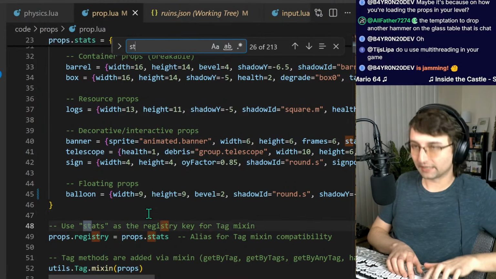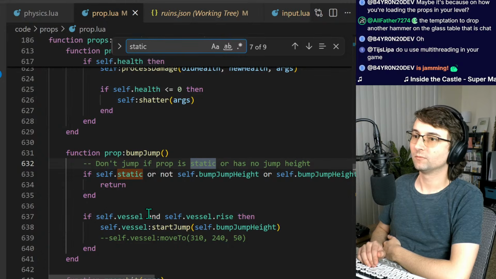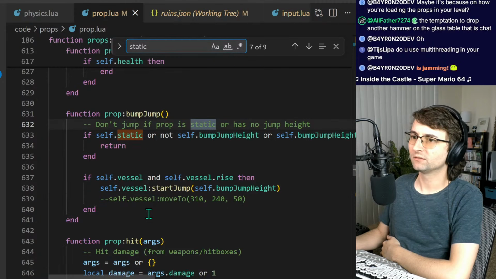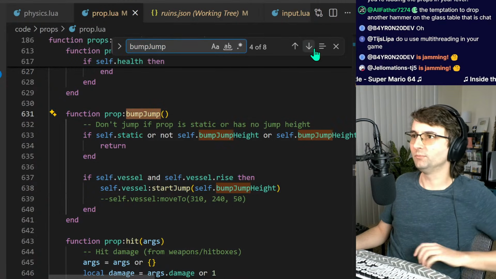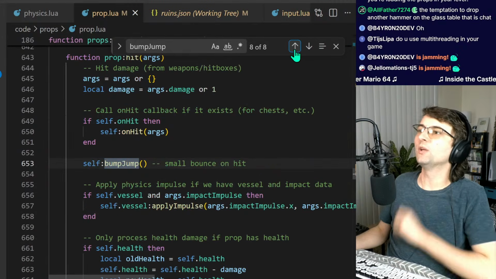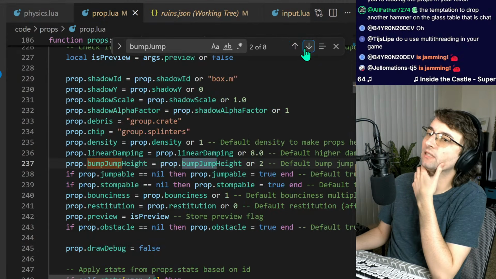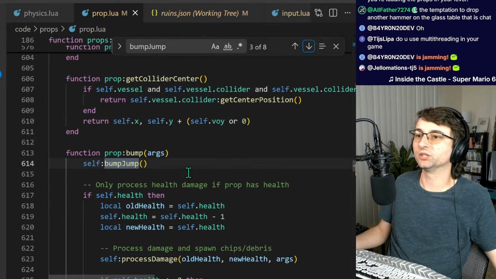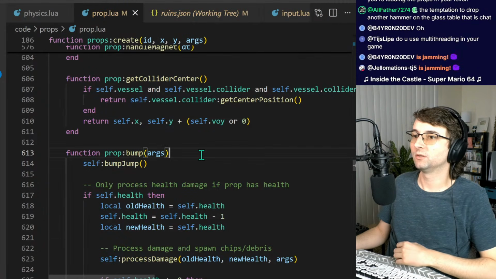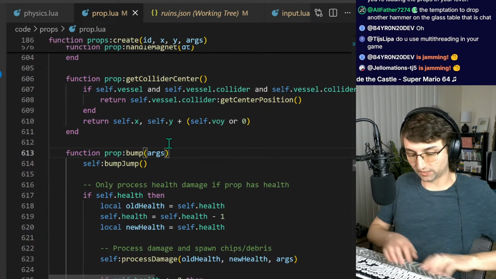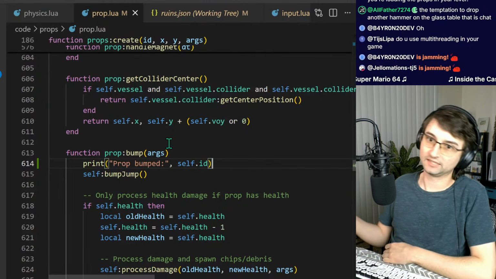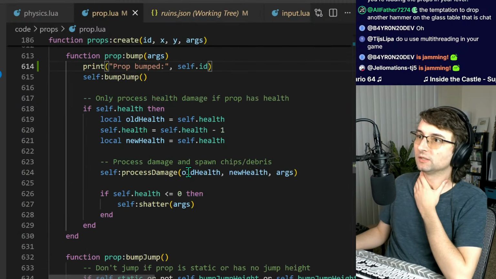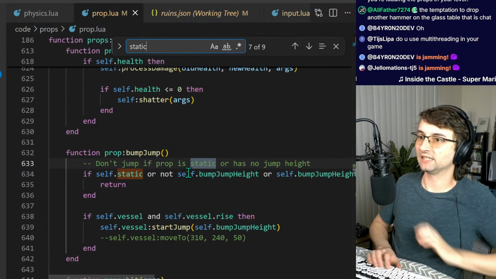So why would static have anything to do with this? Bump jump. Don't jump if prop is static. Start jump. When does this get called? Bump jump. Oh, that's when you hit it. I see. Right, that's fine. This is not an issue. It's not gonna get bumped. I guess I could see. Print prop bumped. And I can check and see if it gets bumped, but I don't think it's going to. Let's see where else static gets considered.